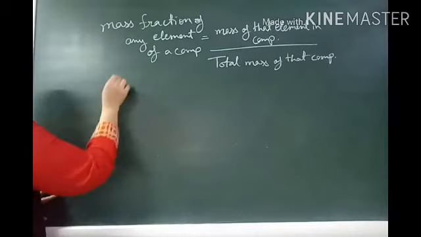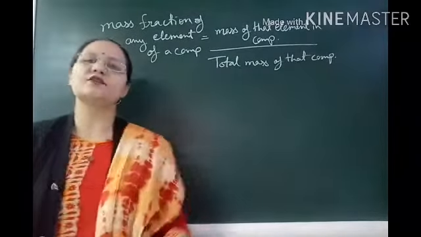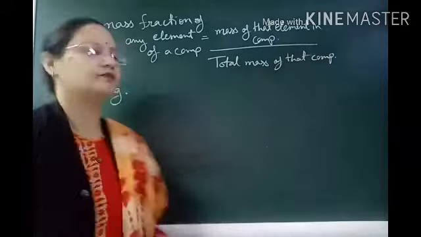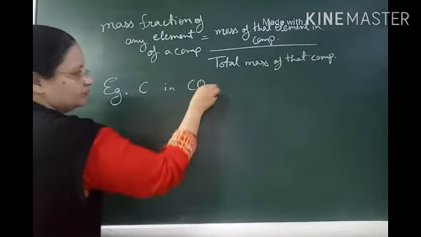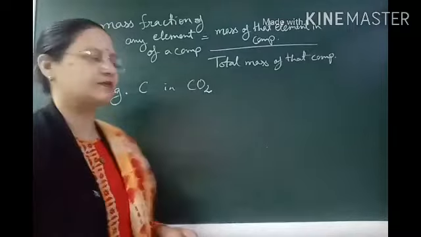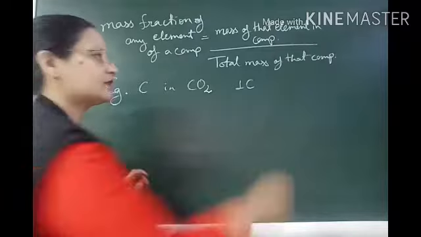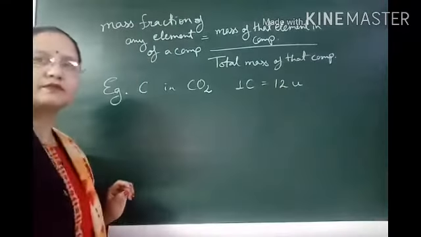For example, let us calculate the mass percent of carbon present in a CO2 molecule. Carbon in CO2. As we know, carbon present in CO2 is one atom of carbon and its mass is 12 unified mass.